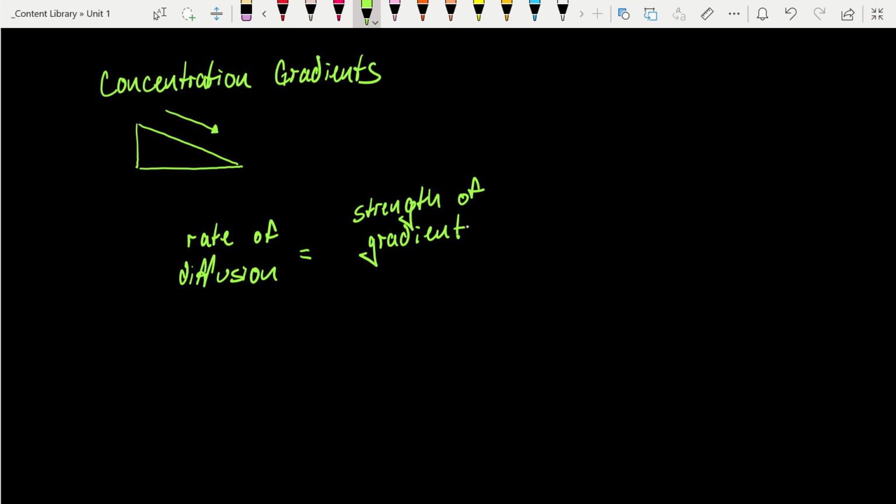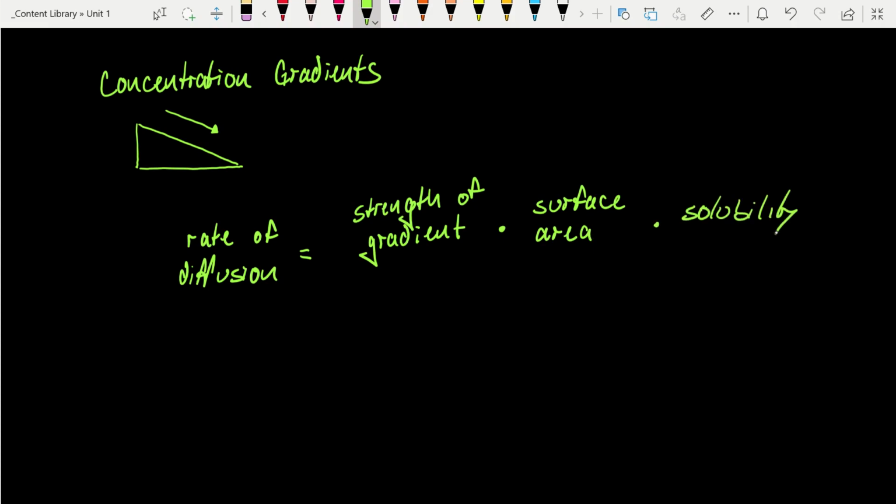It's also going to be directly proportional to the surface area. As an example, we see this in the lungs, where instead of 2 large balloons in my chest cavity, I've got millions of tiny balloons, alveoli, and this significantly increases the surface area so I can maximize diffusion of oxygen and carbon dioxide across the respiratory membrane. We're also going to be directly proportional to the solubility of the substance.